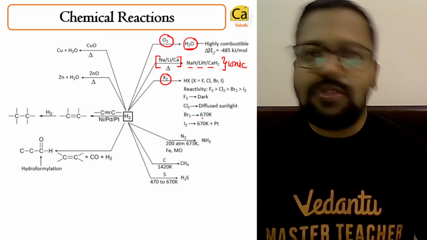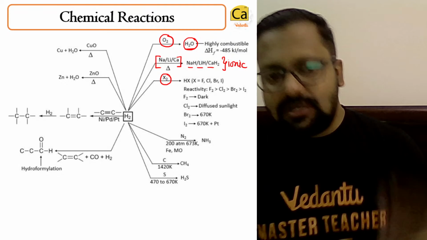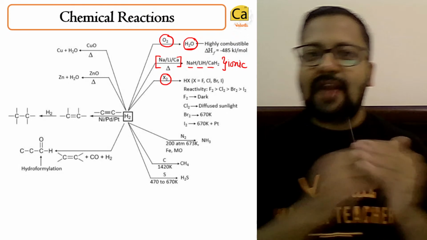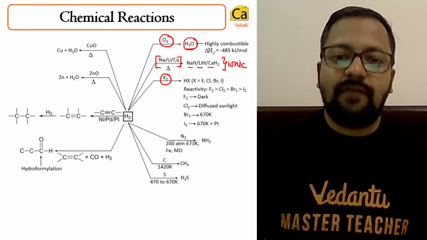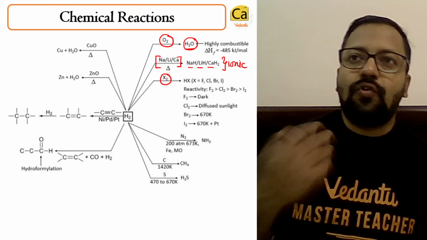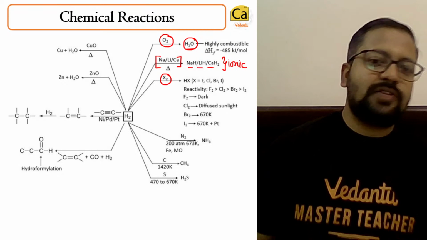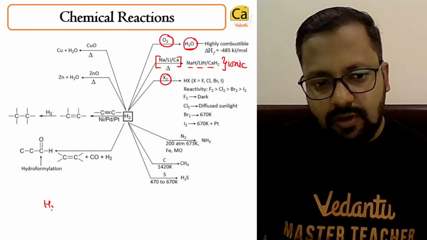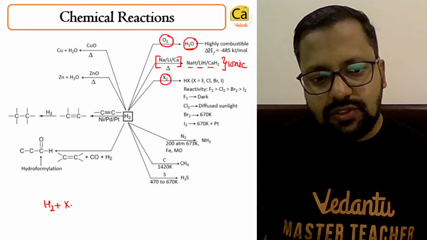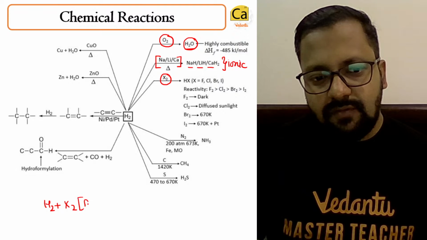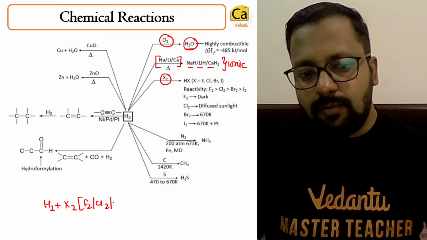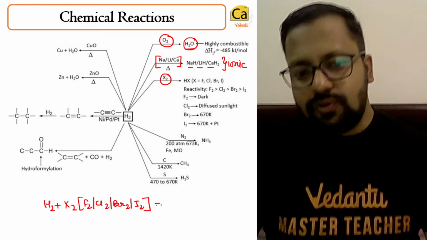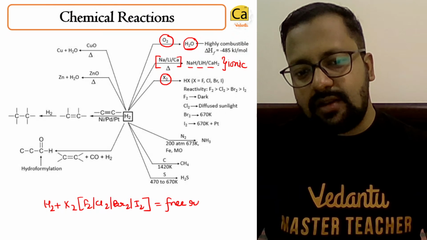Hydrogen will react with halogens in such a way that fluorine's reactivity is maximum and iodine's reactivity is minimum. Why is that? Later you will study that the reaction of H2 plus X2, where X is fluorine, chlorine, bromine, iodine, is known as a free radical reaction.